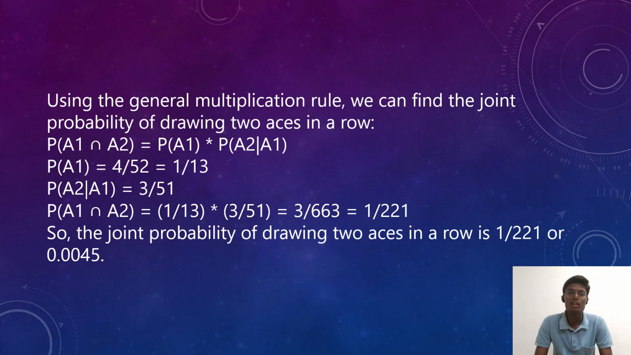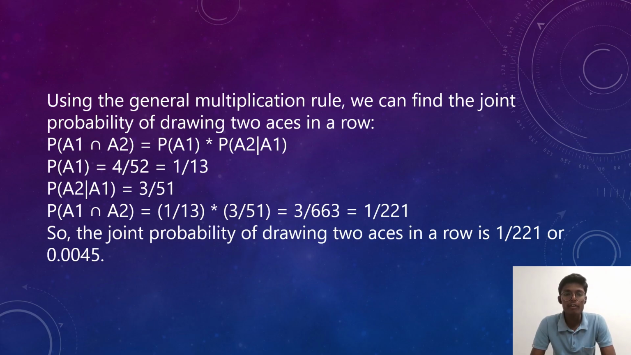Using the general multiplication rule, we can find the joint probability of drawing two aces in a row. Suppose A1 and A2 are the events of drawing aces. P(A1 intersection A2) is equal to P(A1) into P(A2|A1). We find P(A1): there are 4 aces and the total number of cards is 52, so 4 by 52 is equal to 1 by 13. Next, we find P(A2|A1): the number of aces is 3 and the total number of cards is 51, so it is 3 by 51.